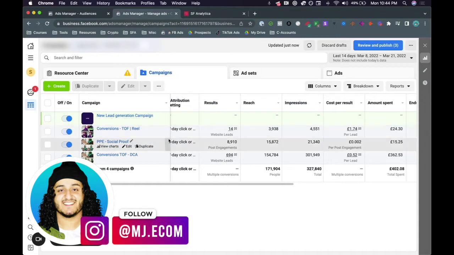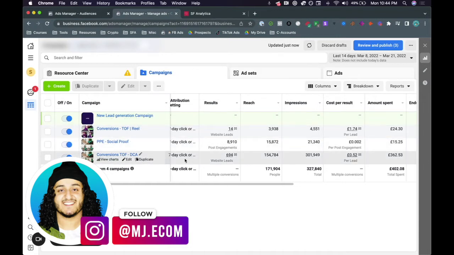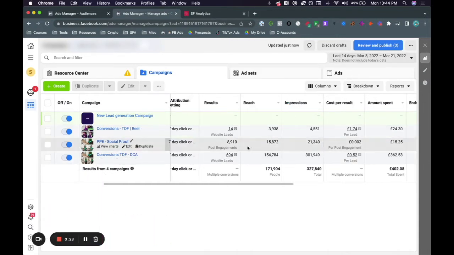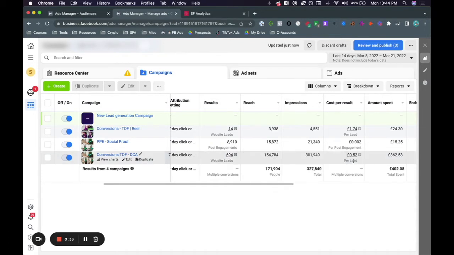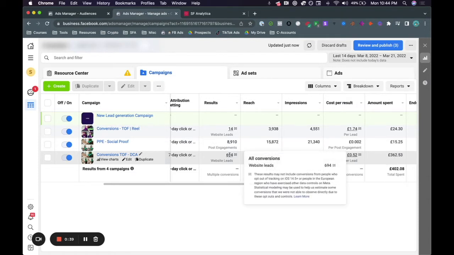As you can see right here, this is one of our clients' campaigns. In the last 14 days, we generated them 694 website leads. Average cost per website lead was about 52 cents. We literally spent $362 to generate them 694 website leads. So in this video, I'm going to go over that. Make sure you watch it to the end because I promise this is something that will be of value to you. Now that there's no more detailed targeting, you're going to need to go about Facebook in a whole different way.